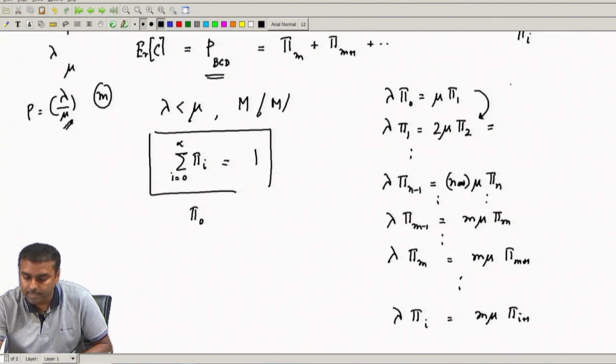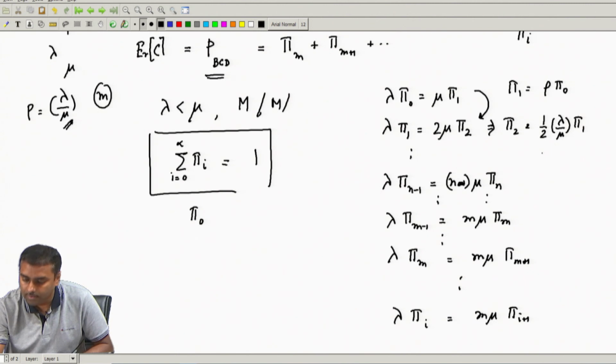You can see over here pi 1 becomes lambda by mu, that is rho, into pi 0. Pi 2 happens to be 1 by 2 lambda by mu again into pi 1, this again is rho, another rho.